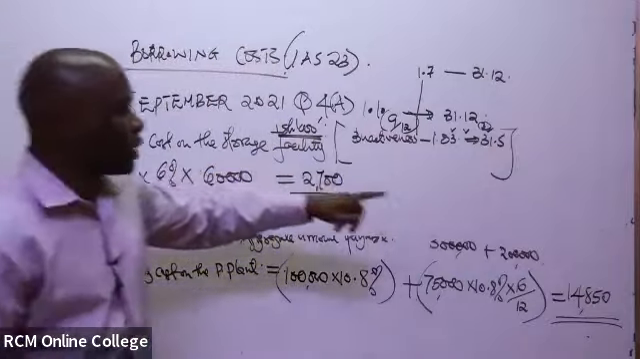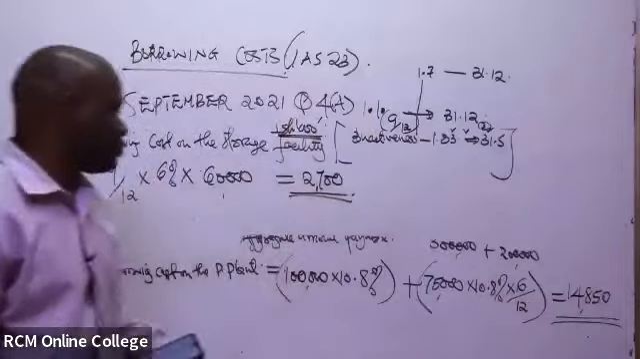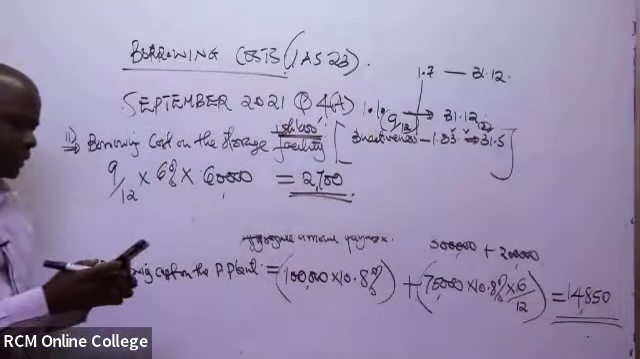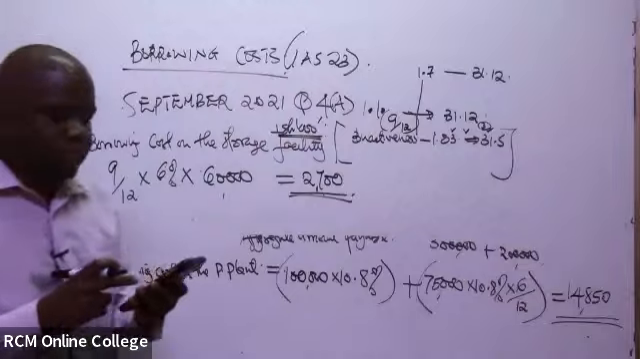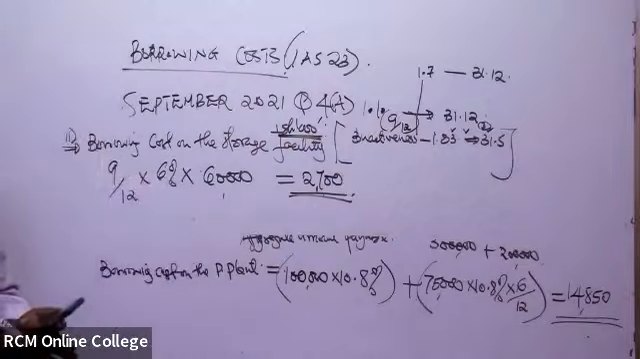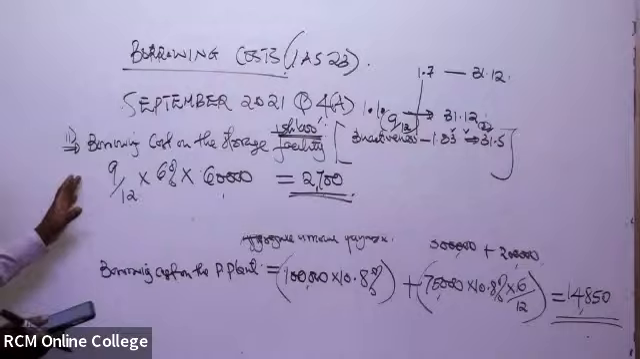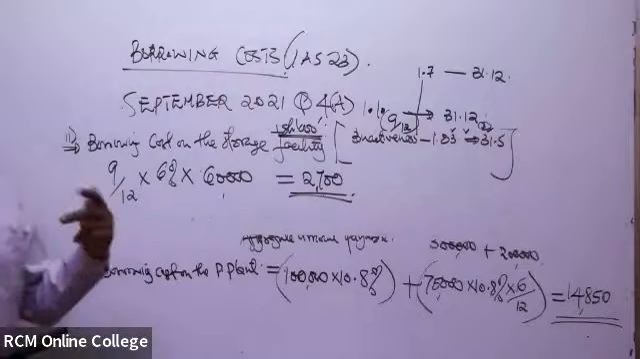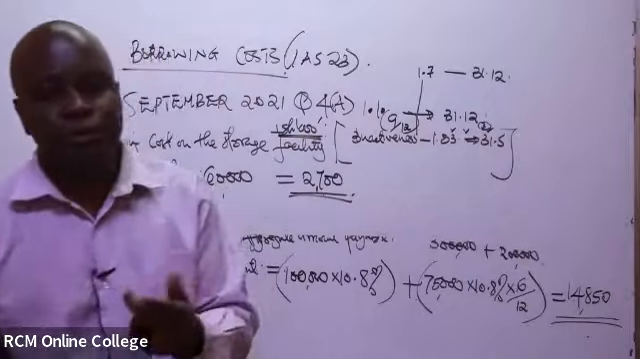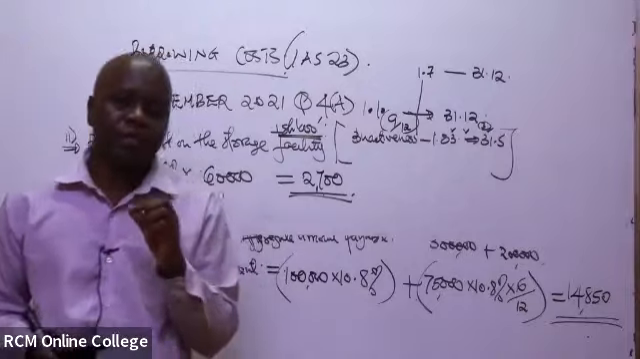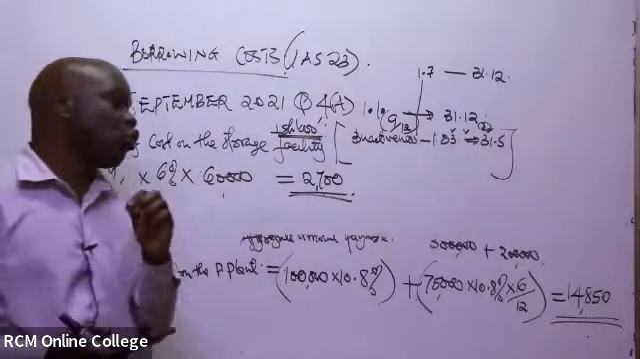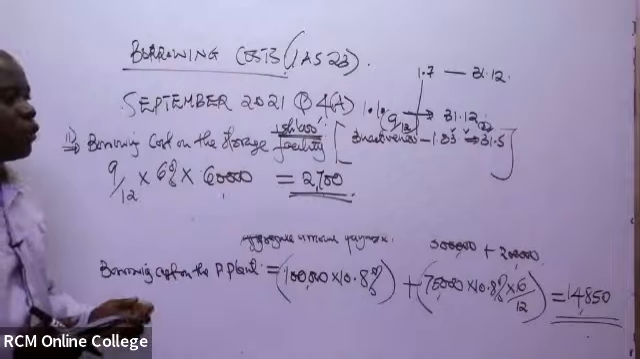And of course, the earlier one is the borrowing cost to be capitalized for the plant, the plant that was to be constructed. So that is basically how you determine the borrowing cost. Whenever an asset has been financed by 2 loans, you have to determine the capitalization rate that you use to compute the borrowing cost.